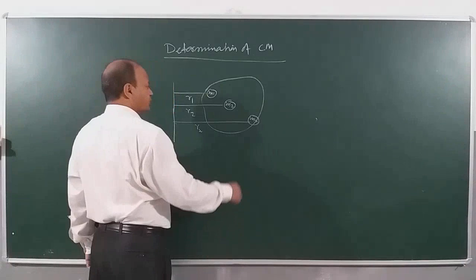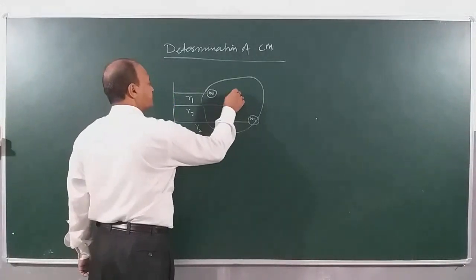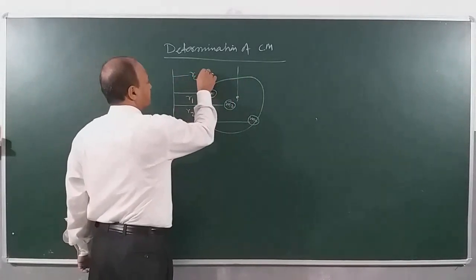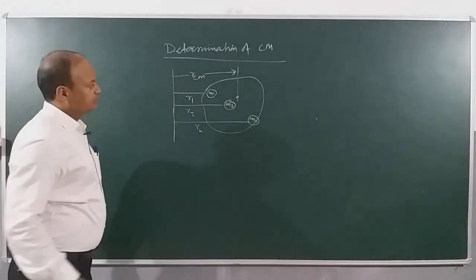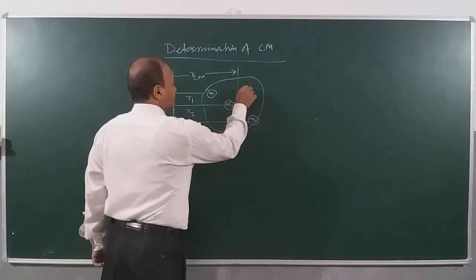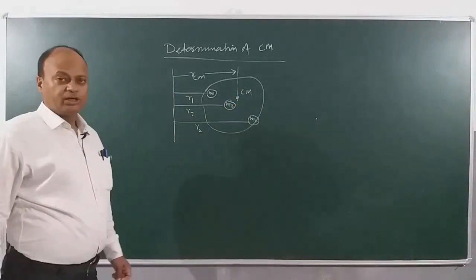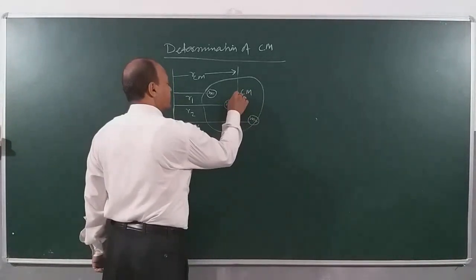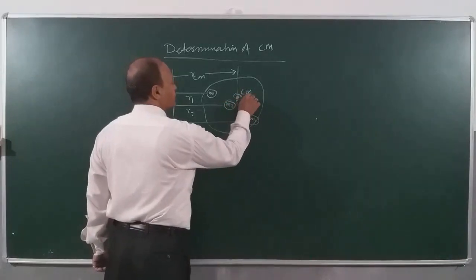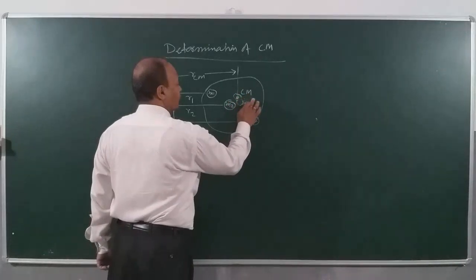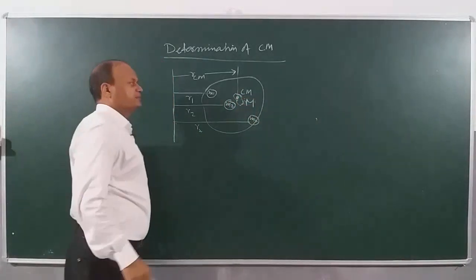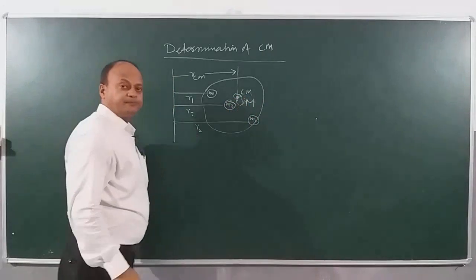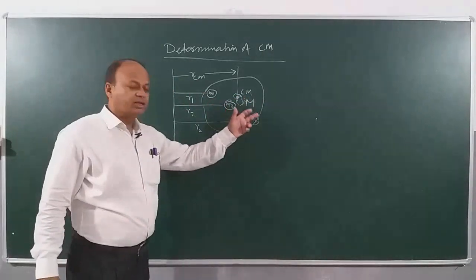Now, suppose the center of mass is here and the distance of the center of mass is, children, R_CM. Center of mass is here, CM. If center of mass is here, that means we can assume that at this point you have concentrated a mass which will be what? Sigma m or capital M. How much is the mass out here at this point? Capital M. Where capital M is what? Sum of all the masses.